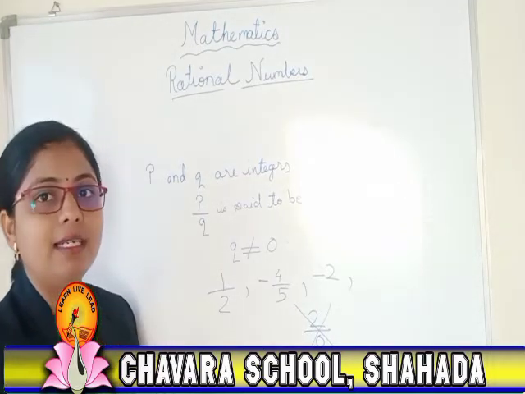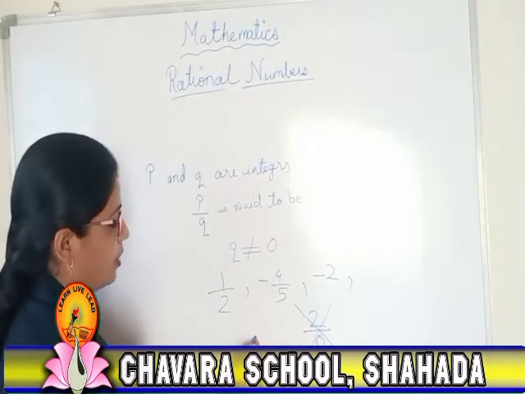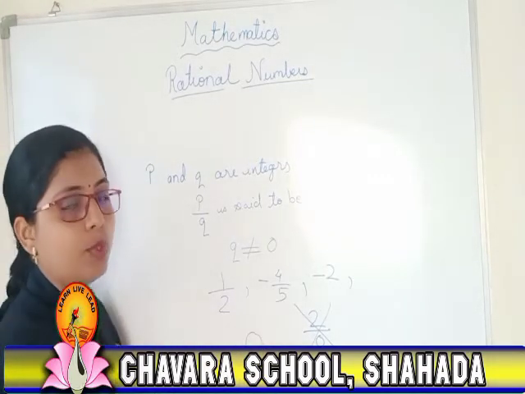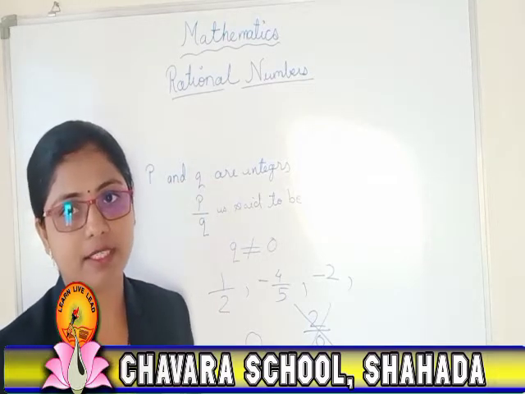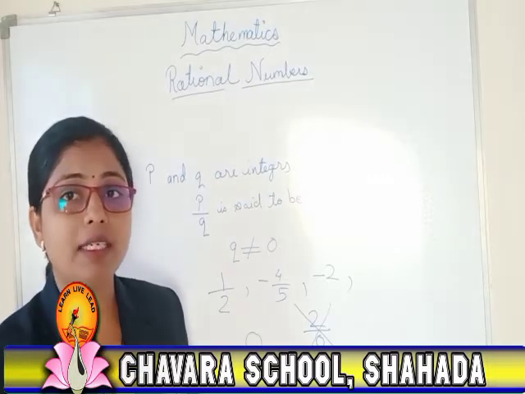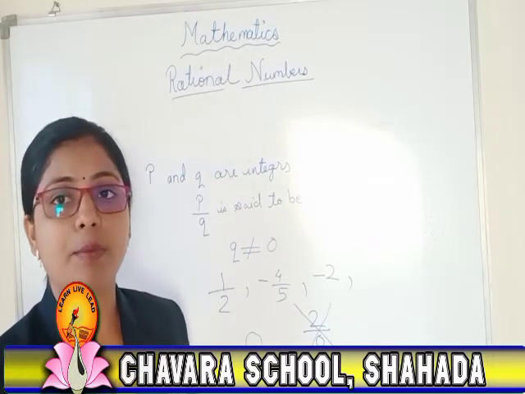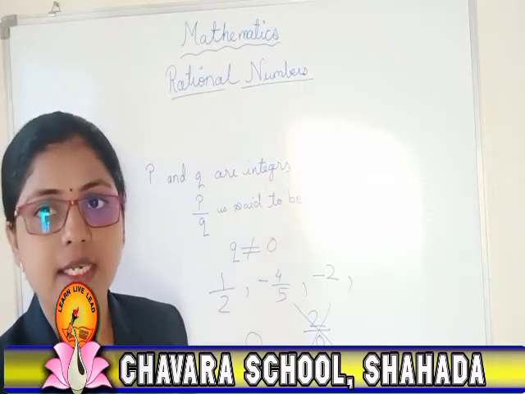Okay. Then the next point. Now 0. If we consider 0, 0 is a rational number. Don't forget, my dear children. 0 is known as a rational number, but it should not be present in the denominator. If it is in the numerator, it is a rational number.